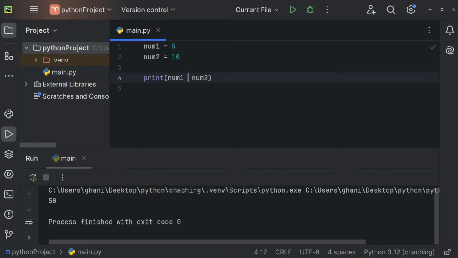And we can also divide num1 by num2, and we will get 0.5. We can also raise num1 to the power of num2 by using two asterisks, like so. And let's actually make a simpler calculation for that one. So let's raise 2 to the power of 4, for example. So 2 times 2 times 2 times 2. And this should give us 16. And you can see we're getting 16 in the console.